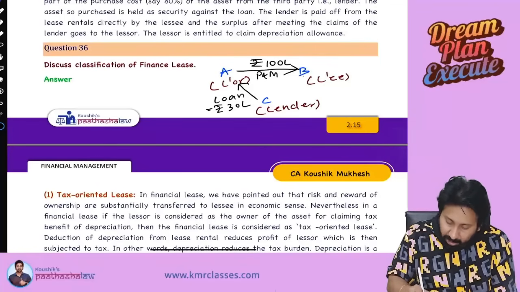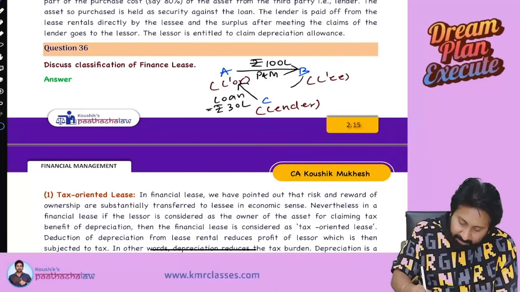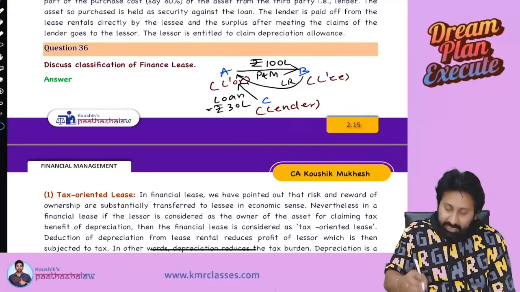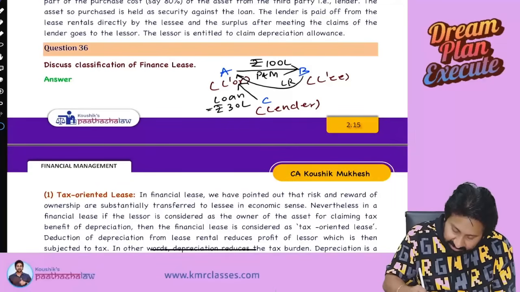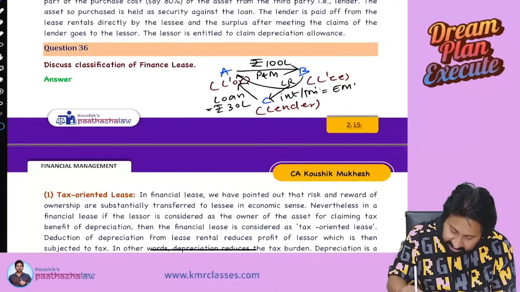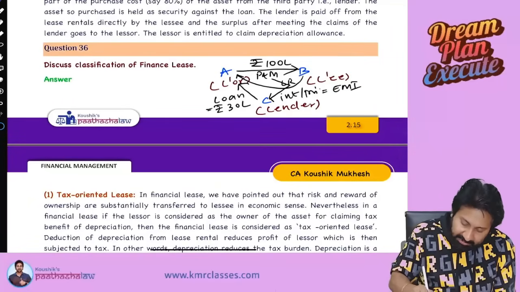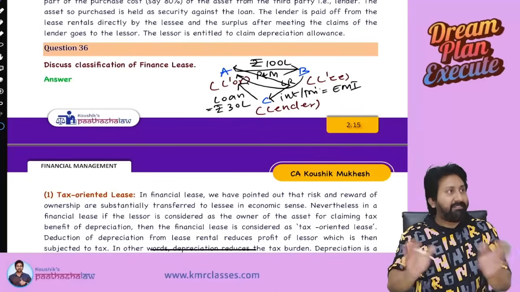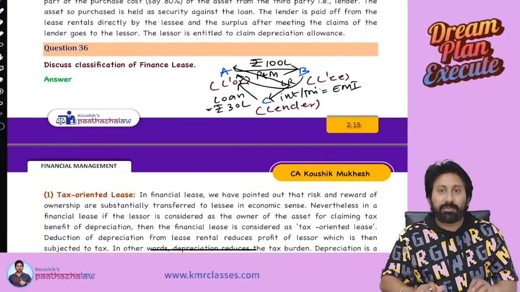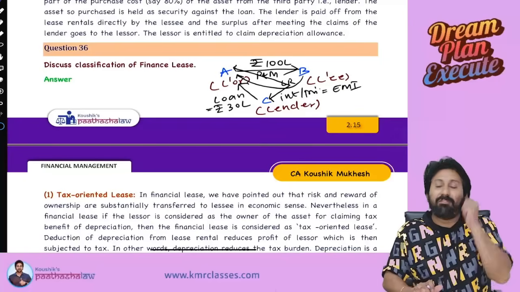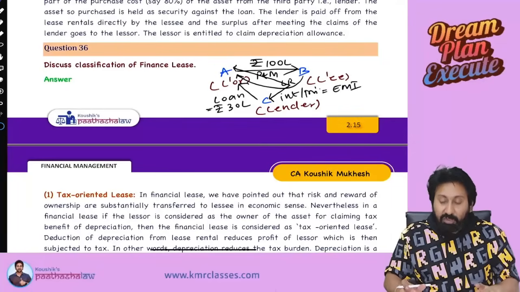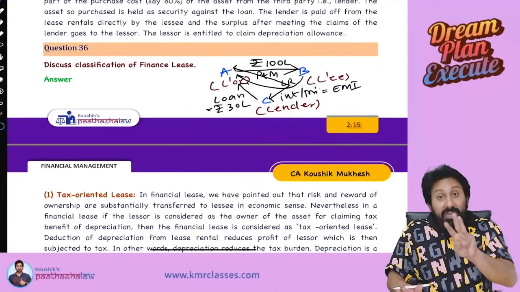Okay. Now what will B do? B will be paying A lease rentals. In these lease rentals, they will pay some part as interest and principal, which we call an EMI. The balance will be taken by A. This is a leveraged lease. Leveraged lease means a financial leverage. Loan will be involved. Means instead of two parties, three parties will be involved.